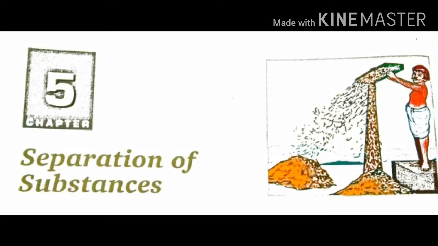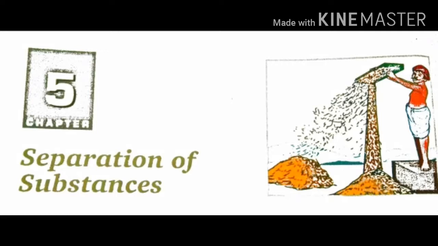Today we are going to see chapter 5, Separation of Substances, in the grade 6 science NCERT book. In our last class we discussed pure substances and mixtures, then the need for separation, and then methods of separation. Today once again we revise this chapter and we are going to enter today's topic, methods of separation.